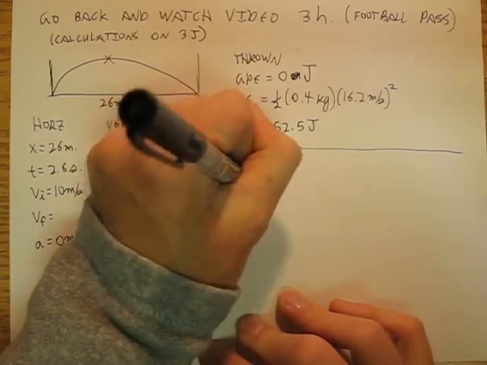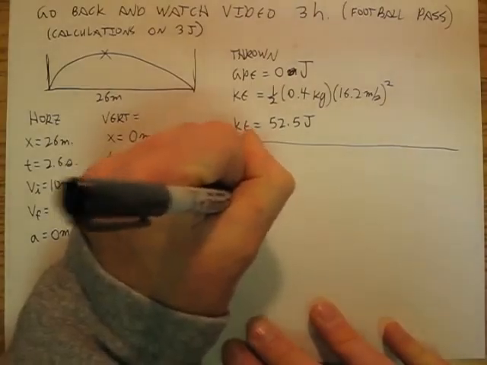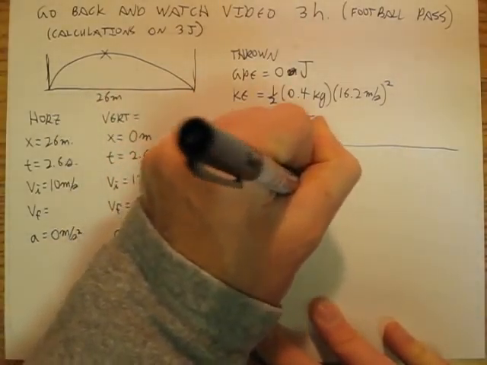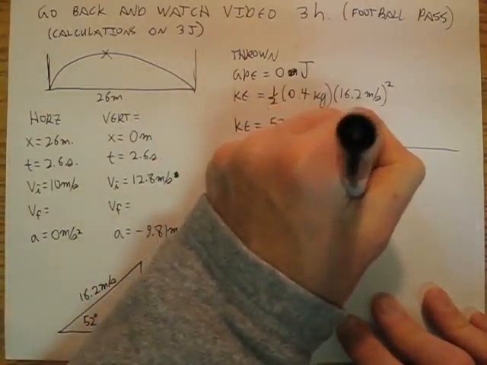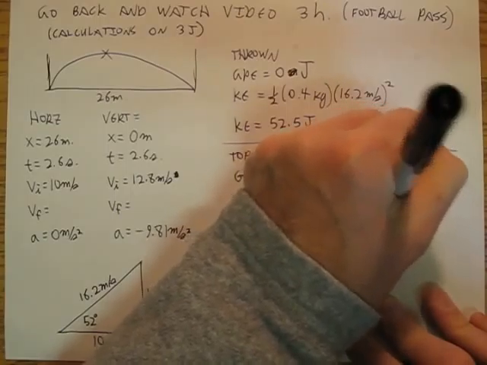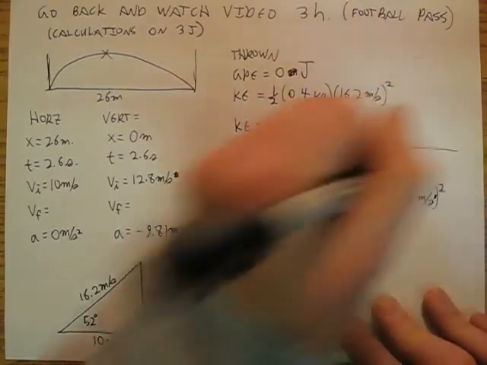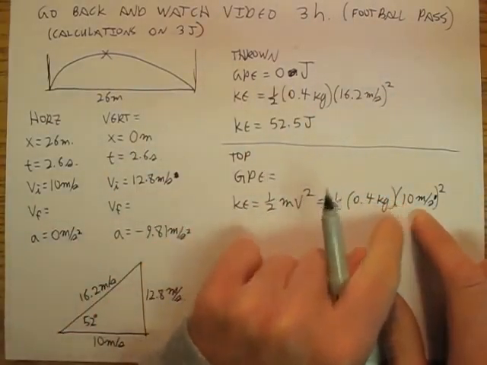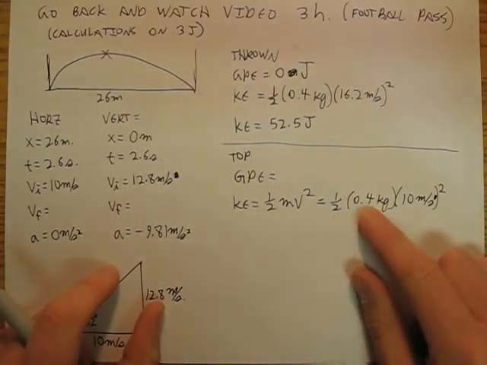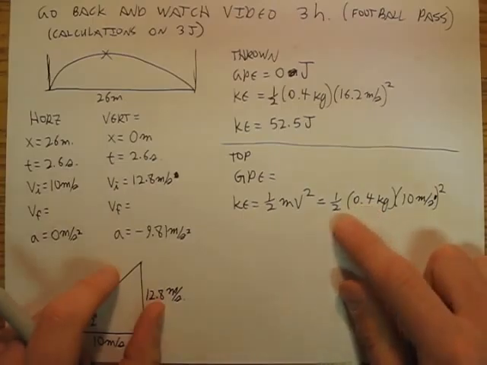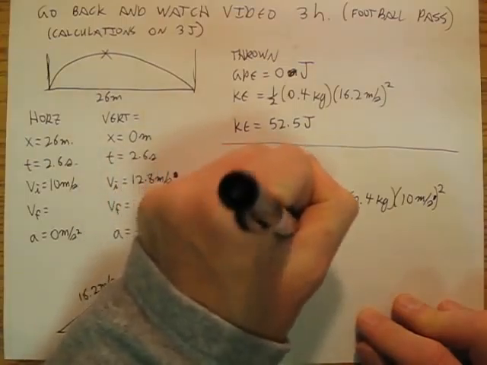So we're going to come back to GPE in a second. My kinetic energy, this is something I forgot to do just a second ago: always write out the equation first. 1/2 times 0.4 kilograms times 10 meters per second, squared. I can do this one in my head. 10 squared is 100, times 0.4 is 40, divided by 2 is 20, so that kinetic energy is going to be 20 joules.